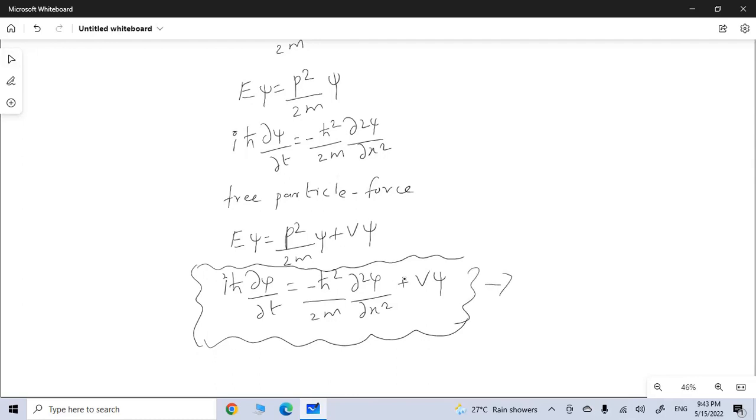This is such a powerful equation that any problem in quantum mechanics can only be started by solving Schrodinger's equation. Please understand that Schrodinger's equation is a complex equation because it has this imaginary number i.